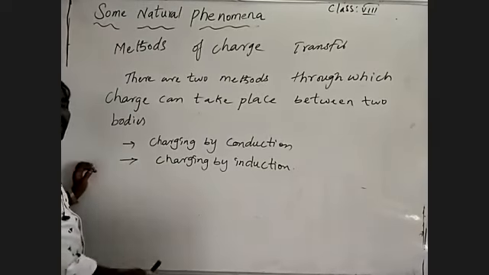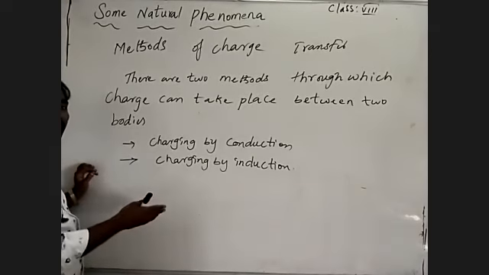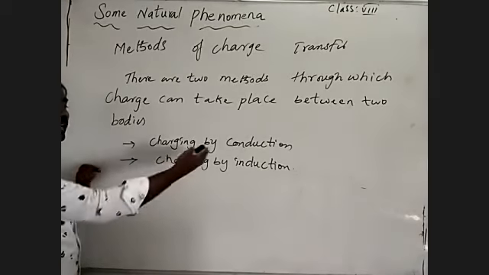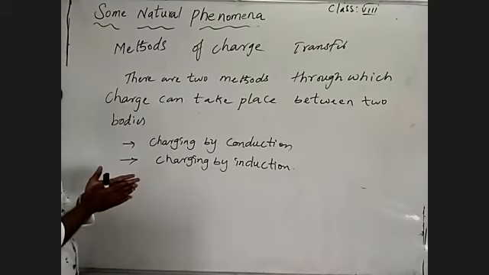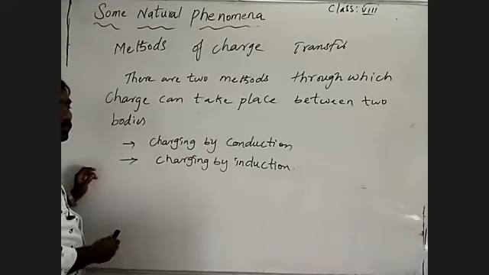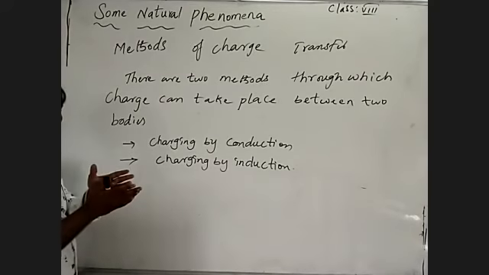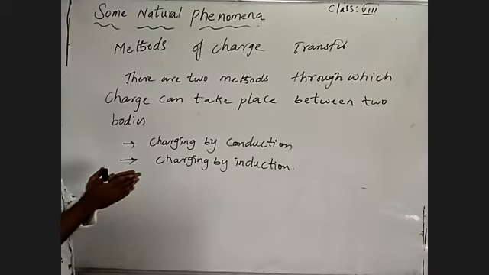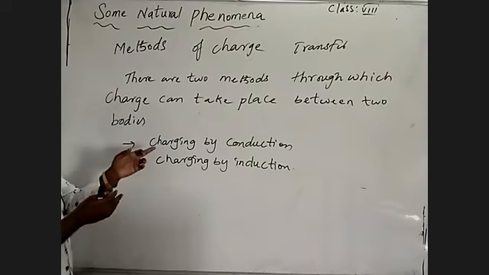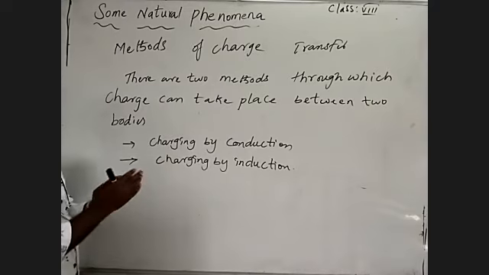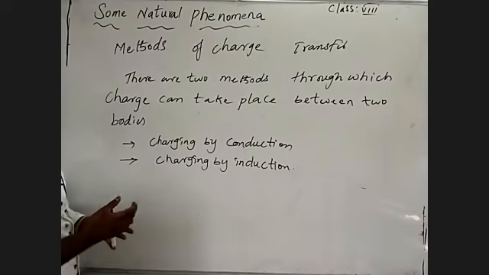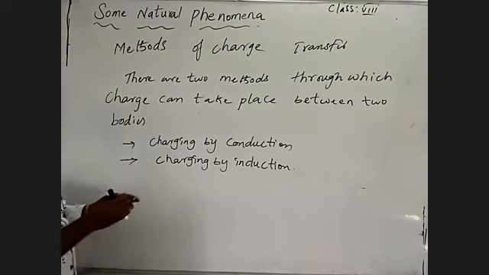When the bodies are in contact, they may transfer their charges. By placing the two bodies in contact, they transfer the charges by the conduction method. In induction, by placing them at a distance apart, it shows opposite charges to make the interaction between them. In one situation they are in contact, in another they are not in contact. By that, the charges are transferred to make the interaction between the charges of an object. Okay, this is the method to identify how the charges are transferring.